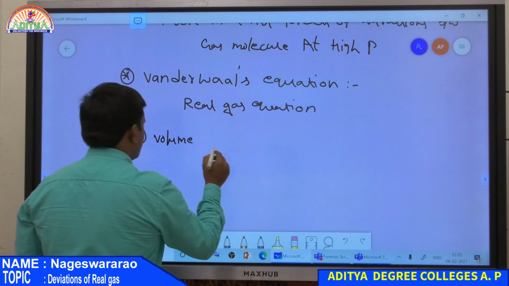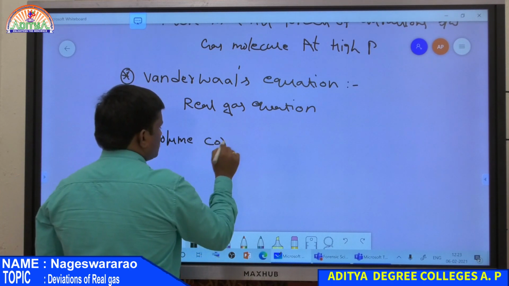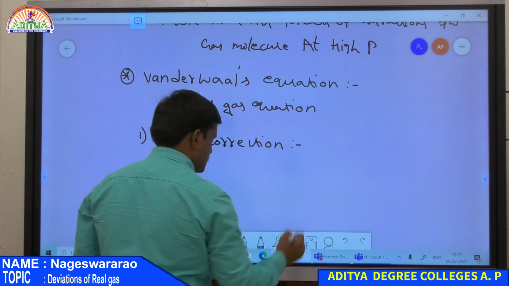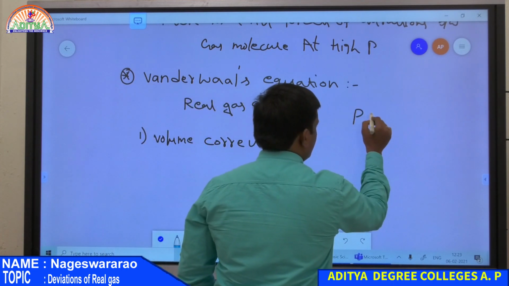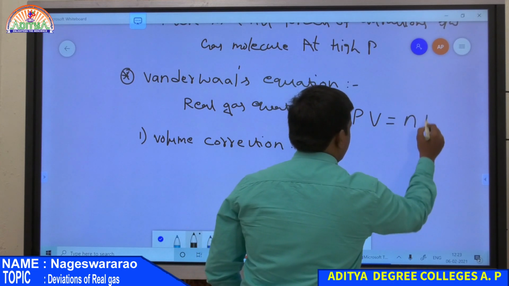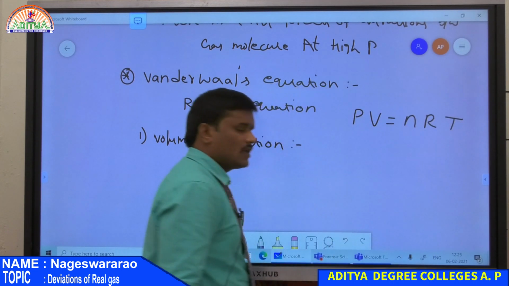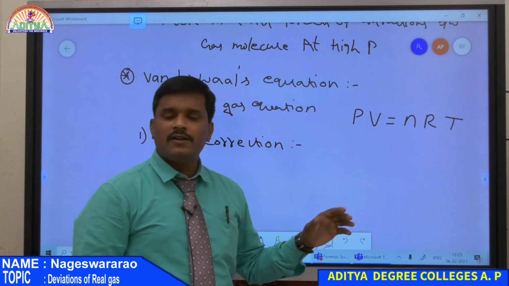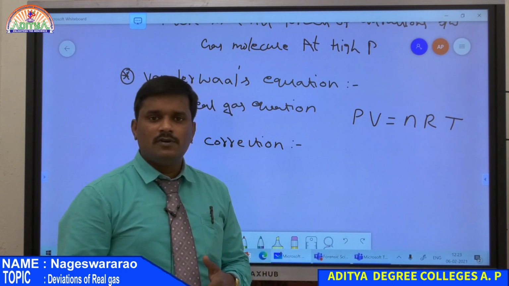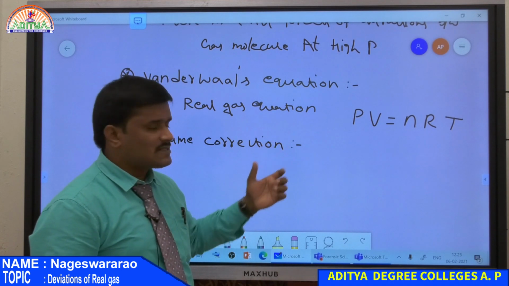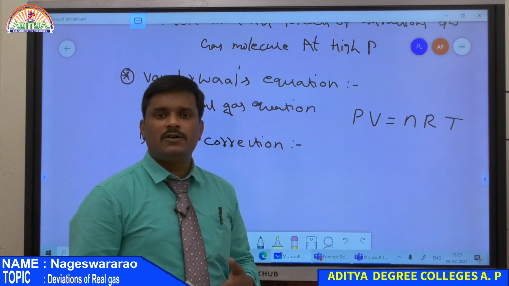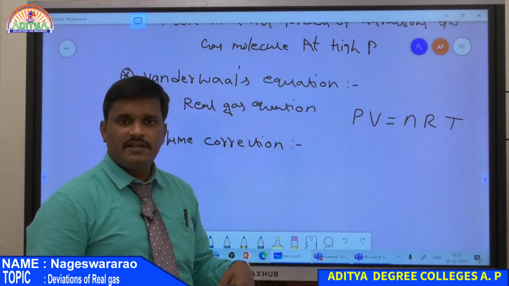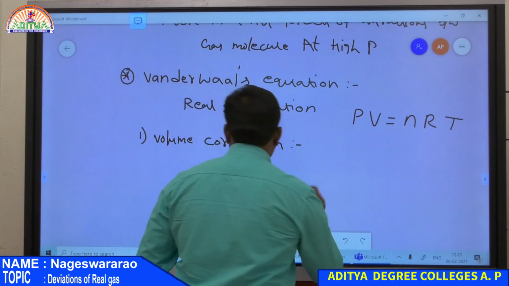So Van der Waals made volume correction as well as pressure correction in the ideal gas equation. So this is the ideal gas equation, PV = nRT, where V is nothing but the volume of the gas. According to kinetic theory, the volume occupied by the gas molecules is negligible compared to the total volume. But at high pressure condition, there is a deviation in volume. So what is the deviation?